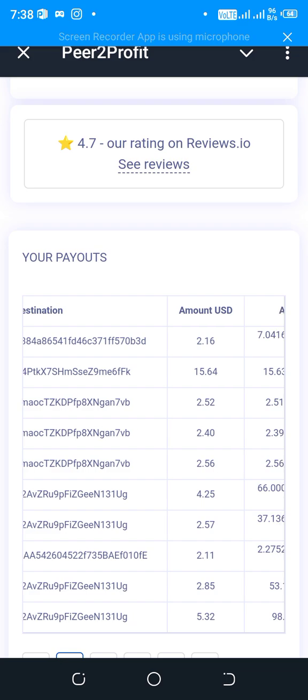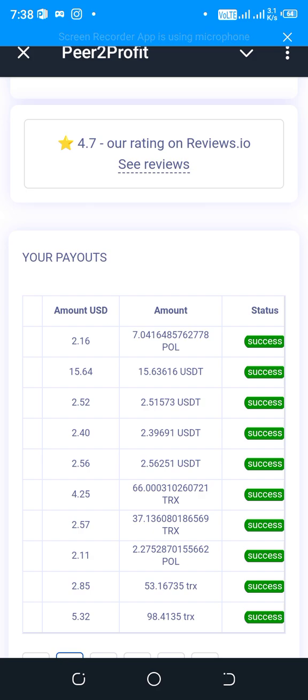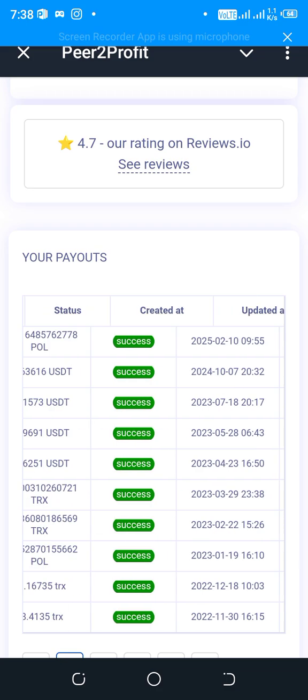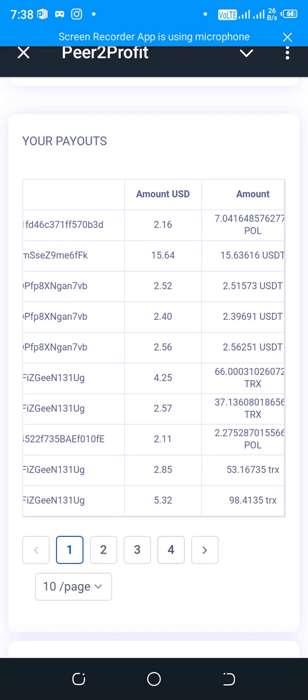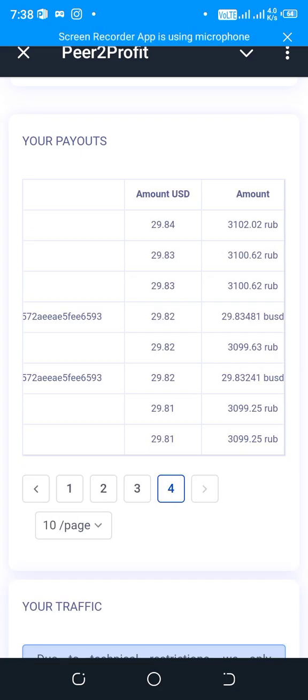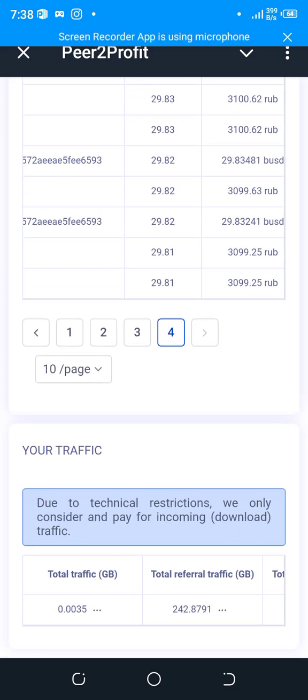I have received these payments. You can see the amount in USD with the wallet address, the number of coins, and the status and when it was created. Everything you can see here. Last time I received 2.16, and also received $15 as well. So there are so many. The most I have received is $29 from this platform. You can see here the traffic.